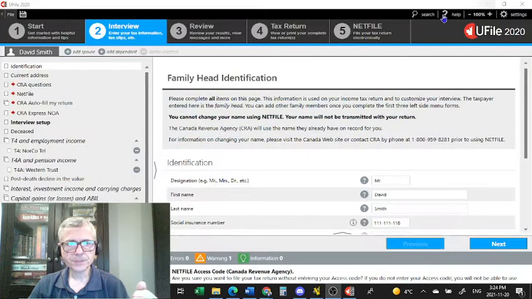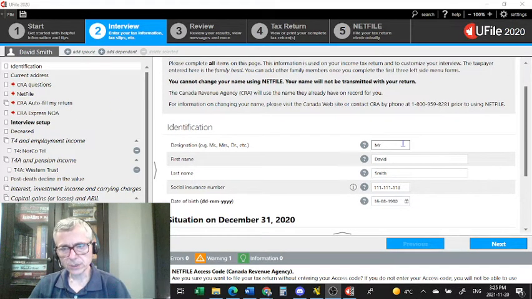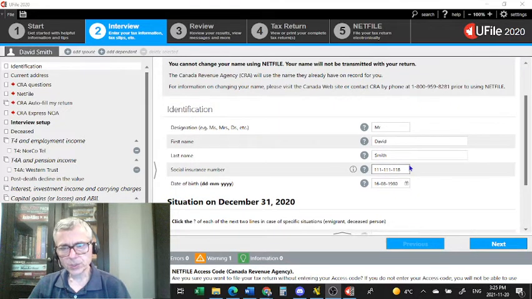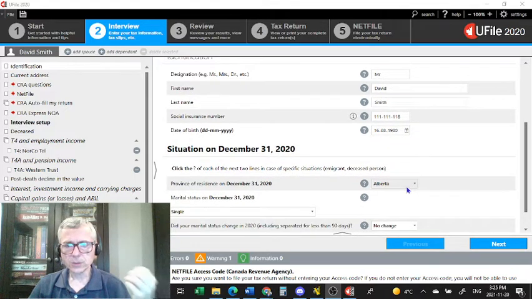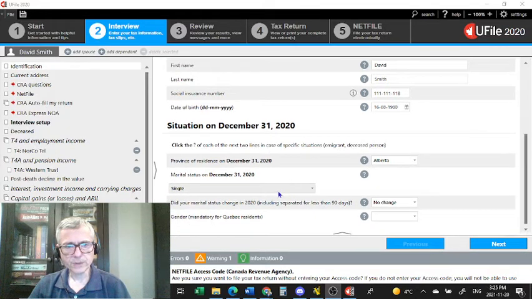I would start with identification, and in the identification section, you clearly need to identify the taxpayer, Mr. David Smith, social insurance number. All this information is fictitious, not related to any known real person. His date of birth, 16th of August 1980. Lives in good old Alberta. Why should we not forget Alberta? It's a beautiful province. And marital status is single. No change in marital status.